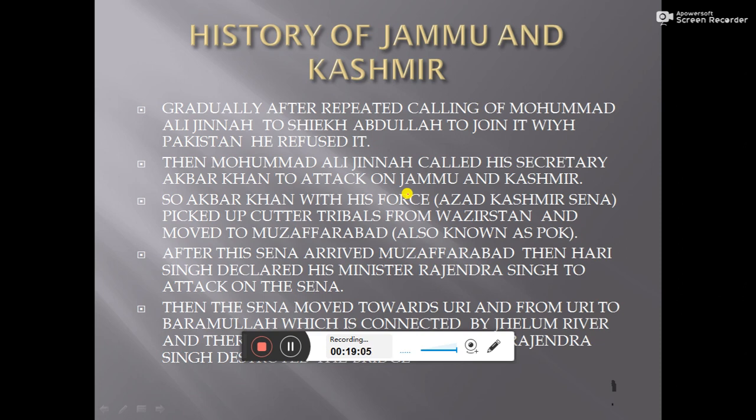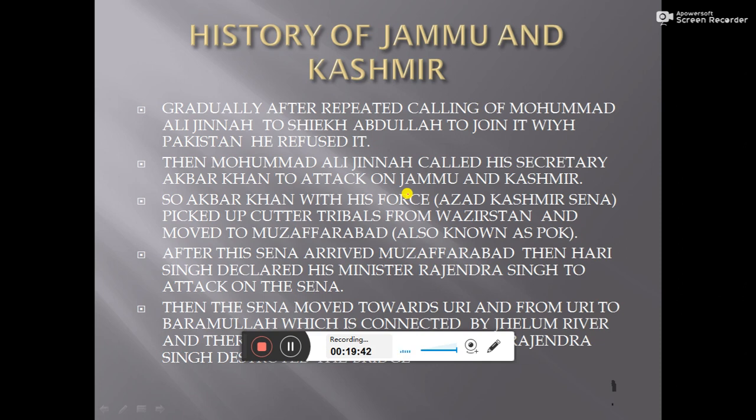They are wholly Muslim. They will say, you come to this side, we will attack them, and you will get a good amount of money and higher positions also. So he was a little afraid about this. But Hari Singh said that nothing would happen, they had good relations with them. Then Rajendra Singh moved towards Baramulla with his force, and the Azad Kashmir Sena moved towards Uri.